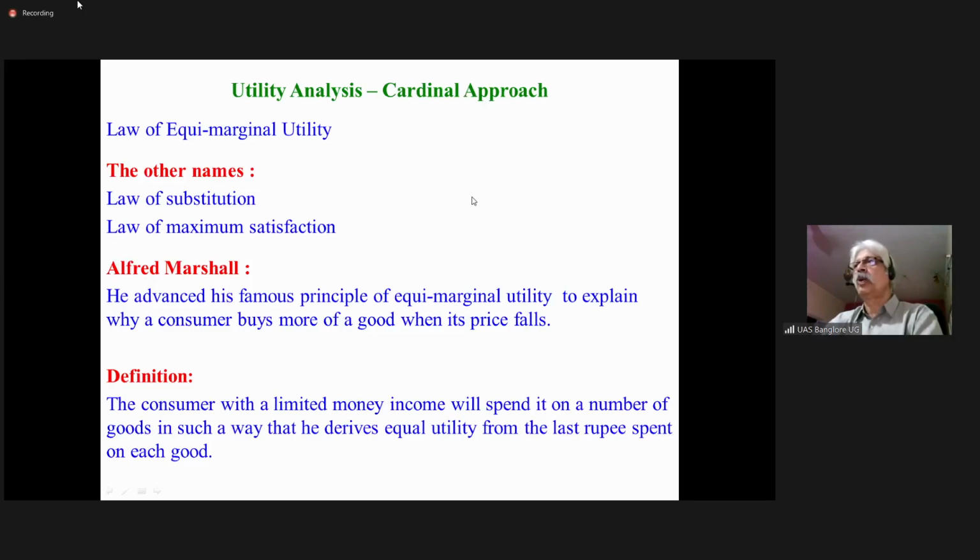So what is the utility you get from the last rupee spent? 50 utils divided by 5 rupees. 50 by 5 is how much? 10, right? So the last 1 rupee you spend on coffee gives you 10 utils of satisfaction.